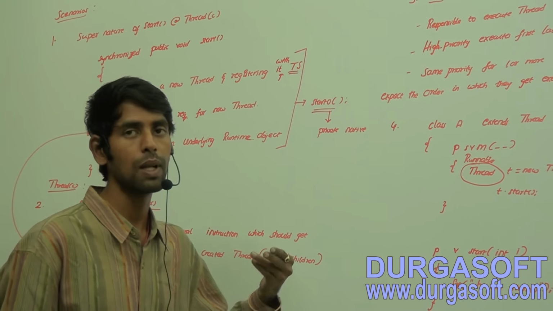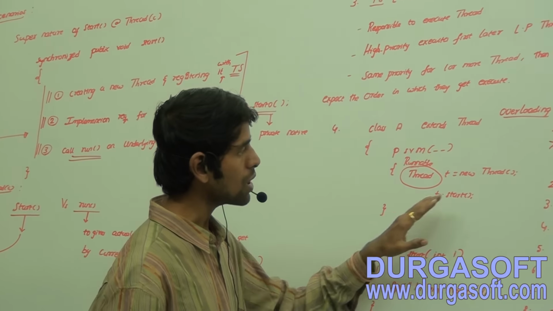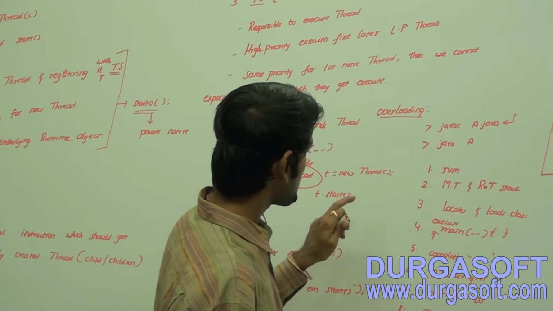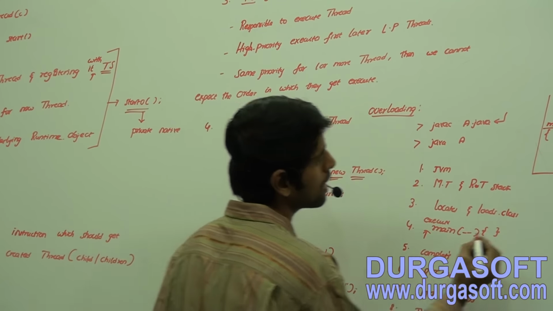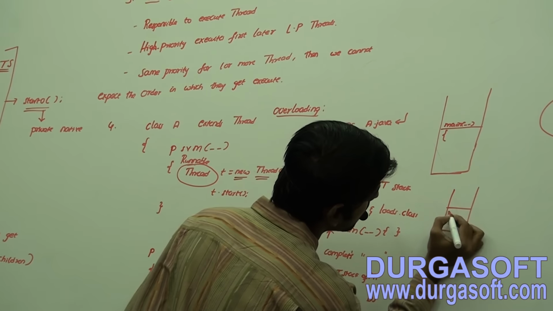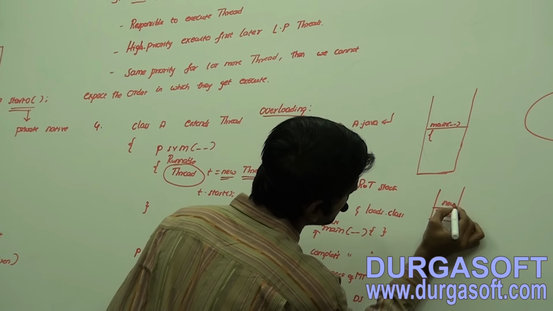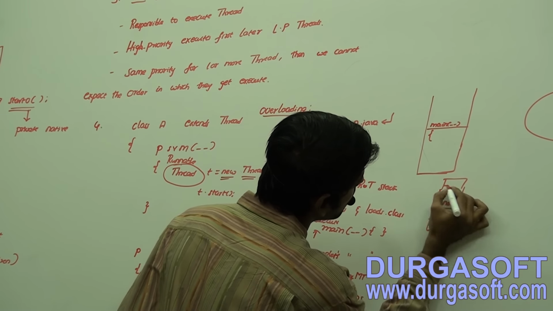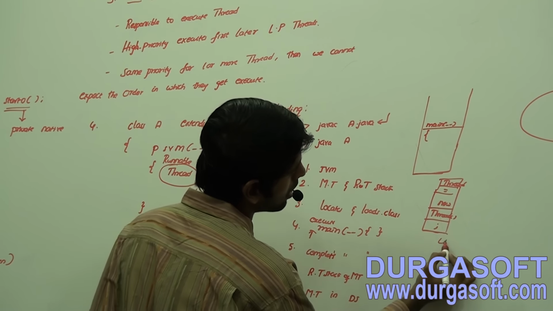Why I am saying literal, you will come to know in language fundamentals. Because of this, as I said earlier, it is going to be pushed into the stack: the semicolon, the Thread constructor, the new operator, and the assignment, and later the thread. So it follows the last-in-first-out policy.